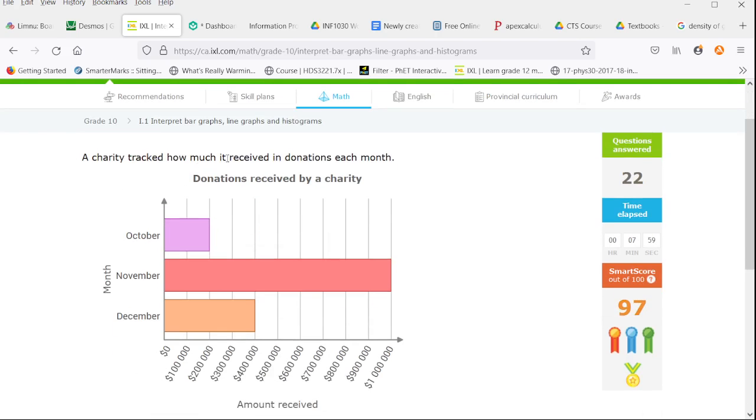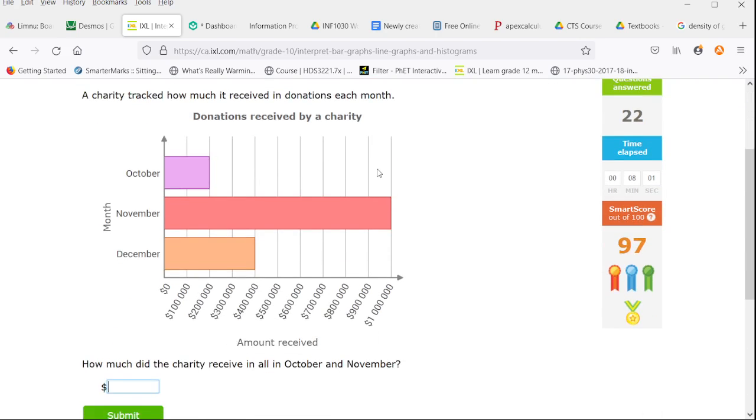So charity tracked how much it received in donations each month. How much did the charity receive in all in October and November? So October it received 200,000. November it received 1 million. So it's 1,200,000.